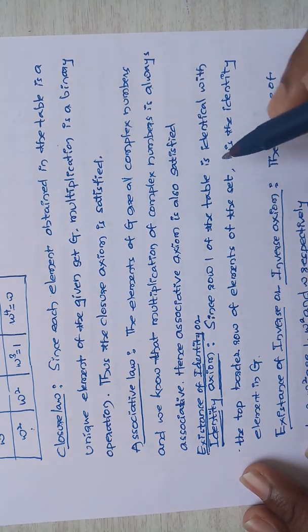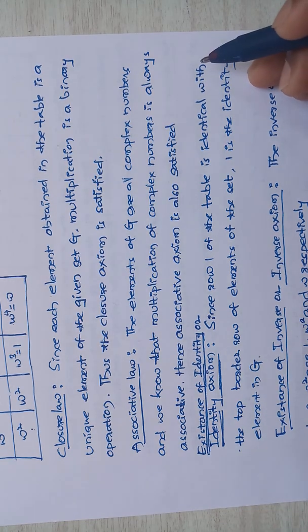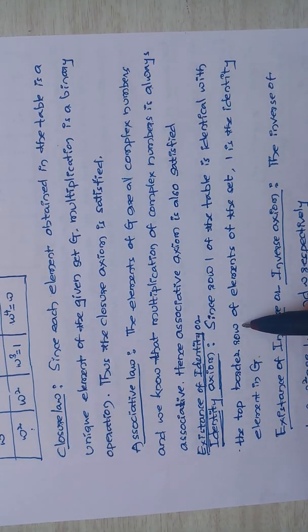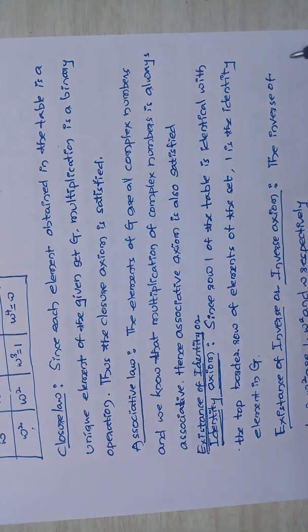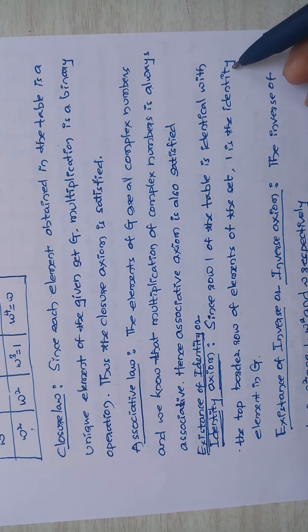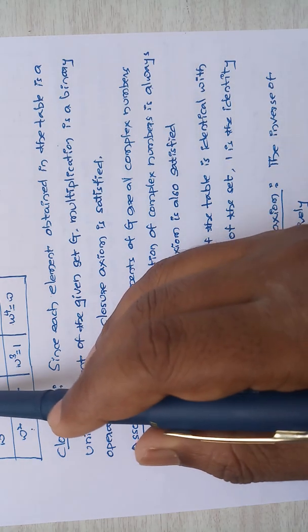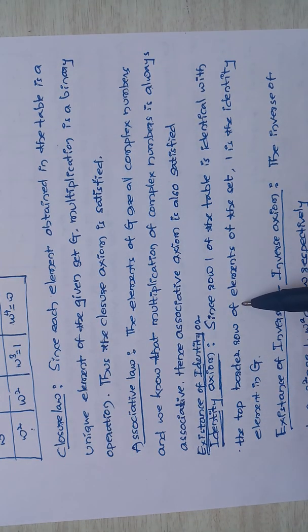Since row 1 of the table is identical with the top border row of the elements of the set, 1 is the identity element in Z.